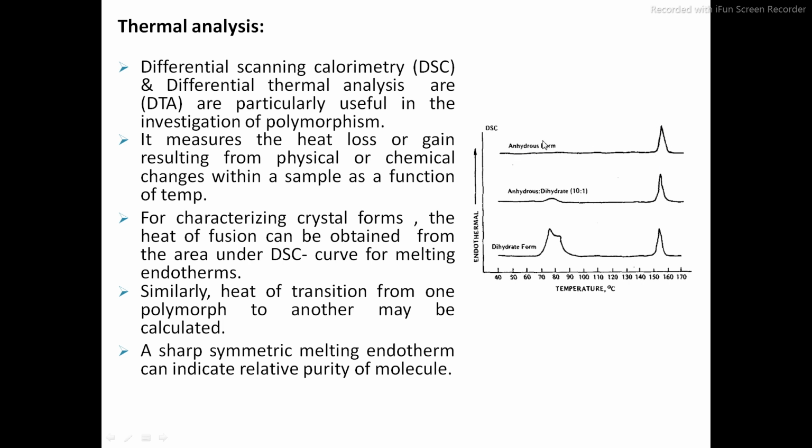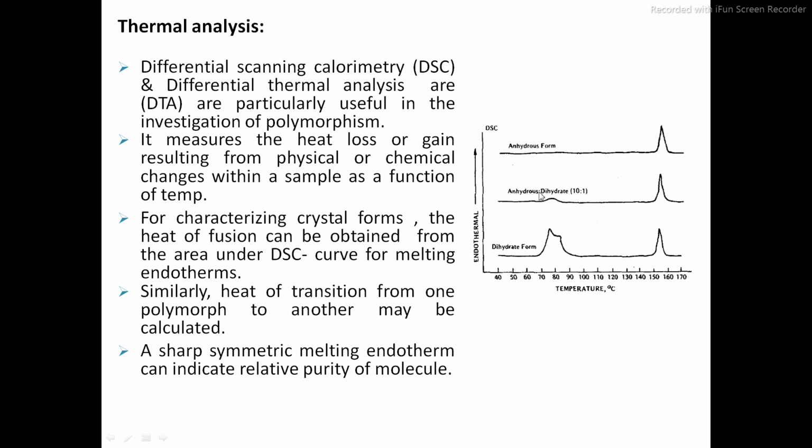Suppose we have diclofenac sodium and it has a melting point at 200 degrees Celsius. So if a sharp peak is observed at 200 degrees Celsius, it means that the given drug product is 100% pure. If there is variation in this sharp peak, it means that the given drug has impurities. In the next graph, there is a combination of anhydrous and dihydrate, in the ratio of 10 to 1.